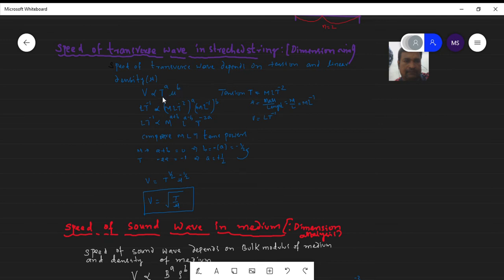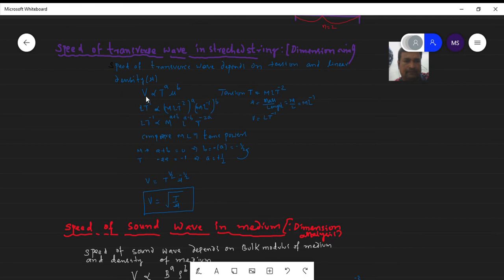So what is the tension? Tension in a wire is nothing but the force developed in the string, which has dimensional formula M L T to the power of minus 2. Linear density is mass by length, the total mass of the wire by the length of the wire, that is M L to the power of minus 1. So we substitute these two values in this equation.